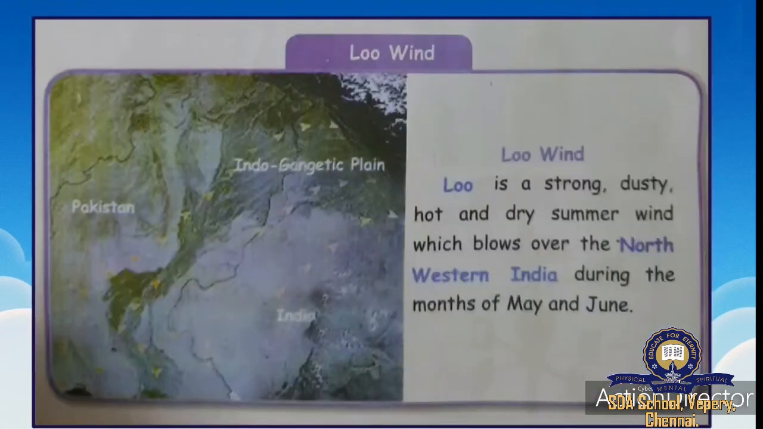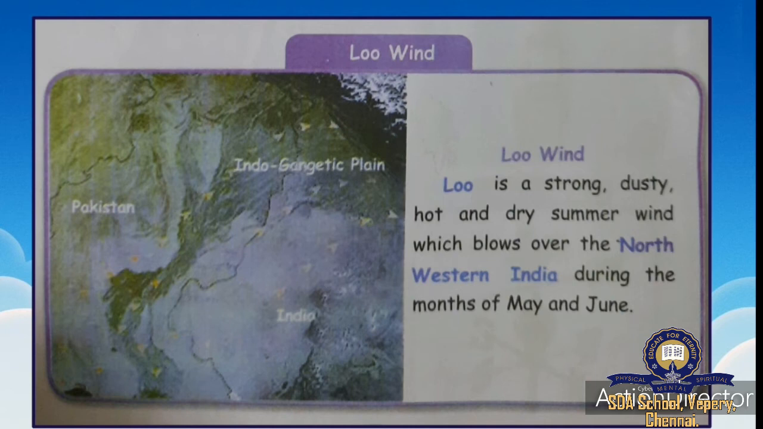Okay. Next comes Loo wind. What is that? Loo wind. Okay. What is Loo wind? Loo is a strong, dusty, hot and dry summer wind which blows over northwestern India during the months of May and June.